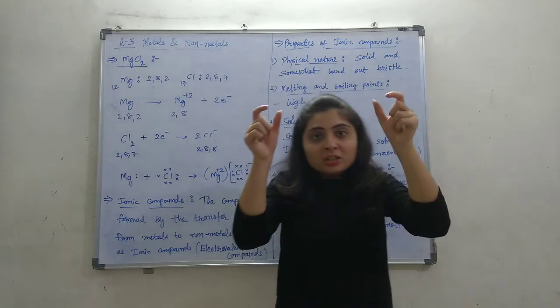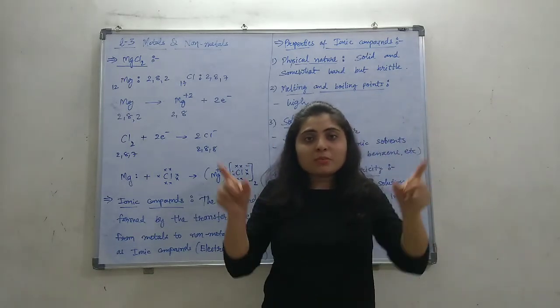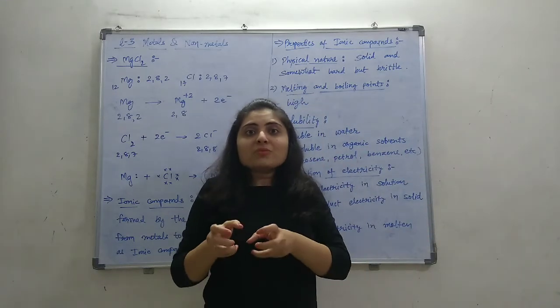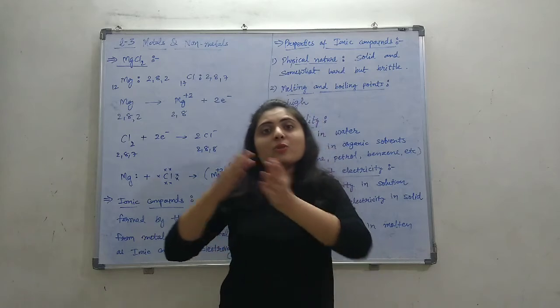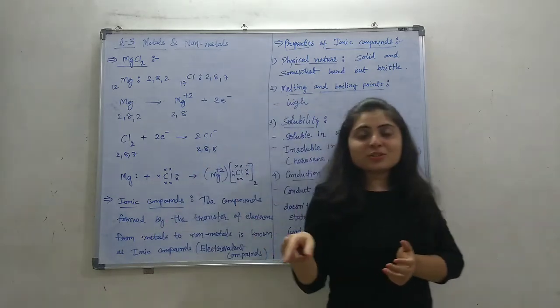Okay? So whenever two electrodes are dipped in the solution and the circuit is made, then the positive ion will be attracted towards the negative electrode, and the negative ion from the solution will be attracted toward the positive electrode, like in the electrolysis process.